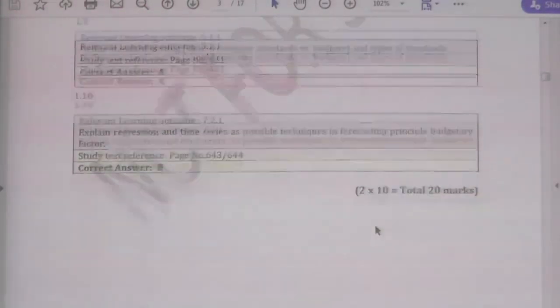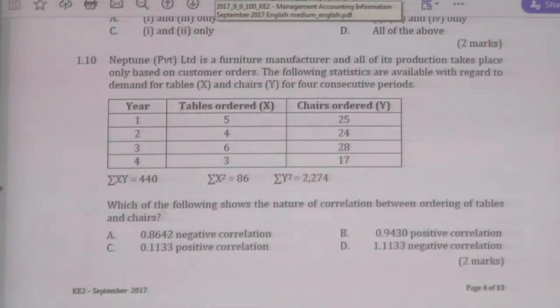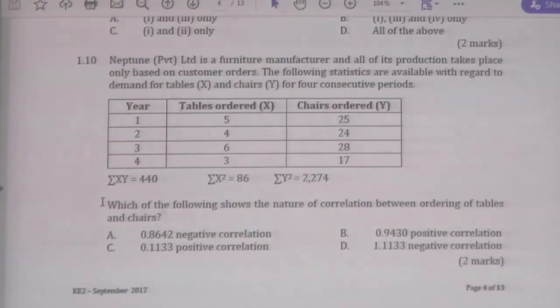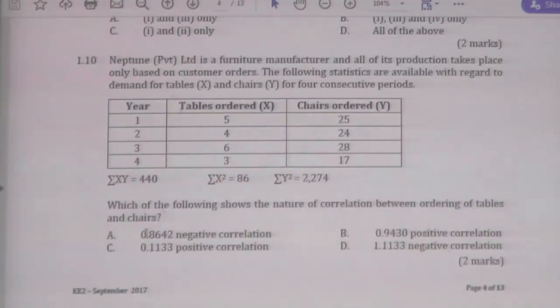Question 11. The correct answer is B, let us see. Sigma x squared is 86, sigma y squared is 274, right. The correct answer is B. Option A, 86.42, right.